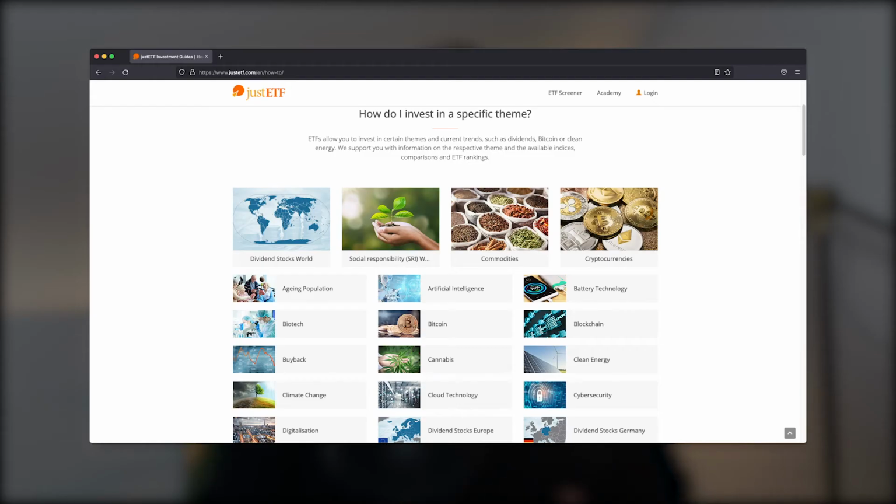Now I need to figure out where I can get all the information I need. During my research I found this very cool website which has a bunch of information about ETFs. To extract the information, I will be using a web scraper. If you don't know what a web scraper is, make sure to check out my video about how to write a web scraper using Golang.